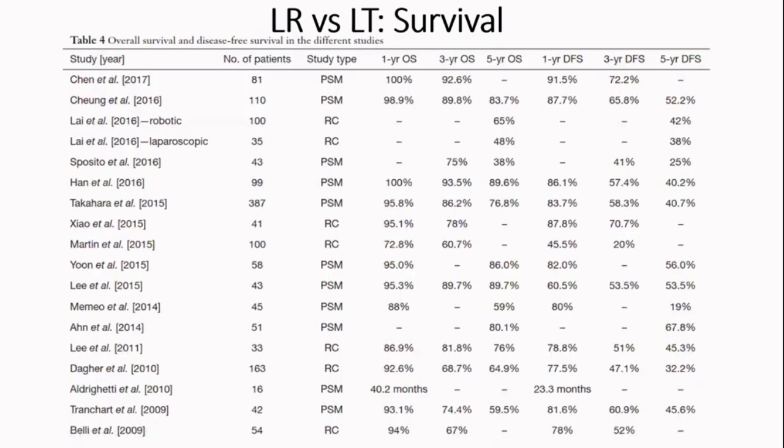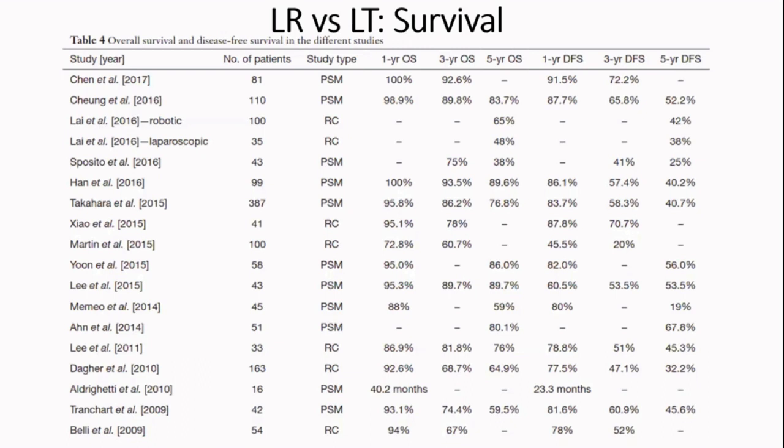But even if you do a liver transplantation, is there any difference in the survival rates? Now, this is the data from multiple studies, which shows that the 3-year overall survival in liver resection is in the range of around 75 to 90%. And the 3-year disease-free survival is to the tune of 50 to 70%.